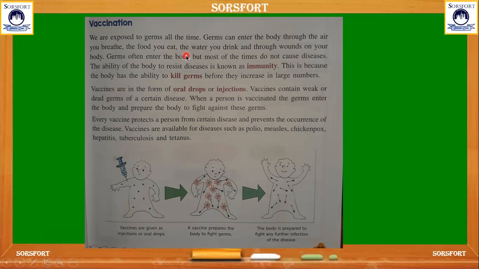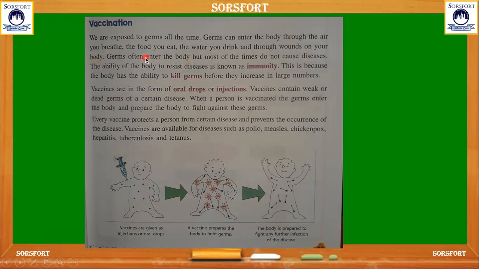And we are exposed to germs all the time. We can see the germs around ourselves, but they also enter our body through the air that we breathe, the food we take, the water we take, and through wounds, where germs enter our body easily. So we should not breathe polluted air or eat polluted food, and we should cover our wounds also.